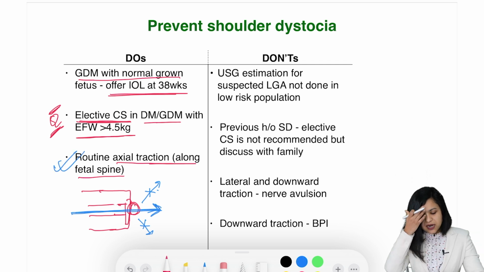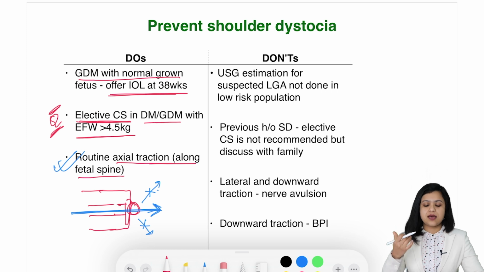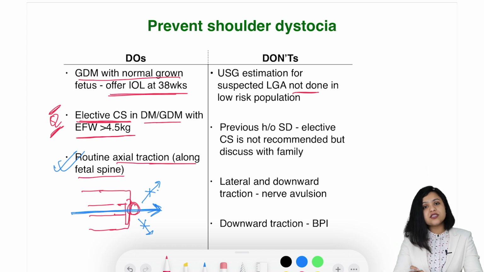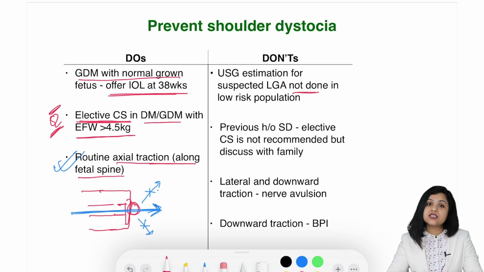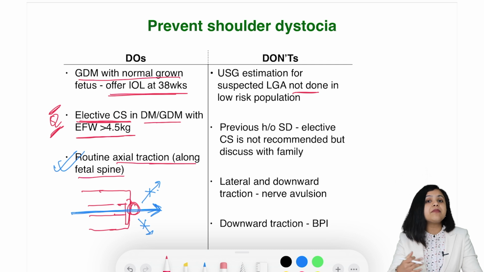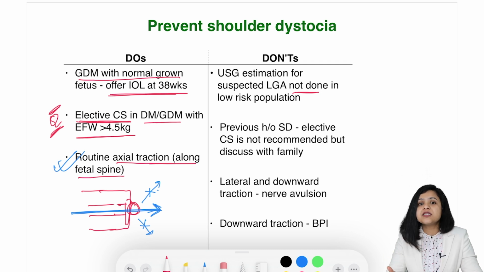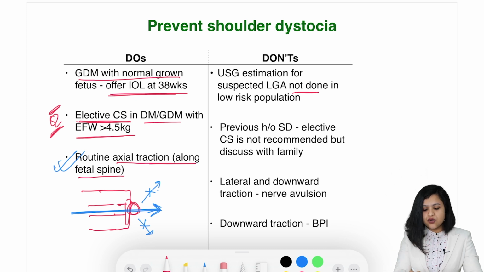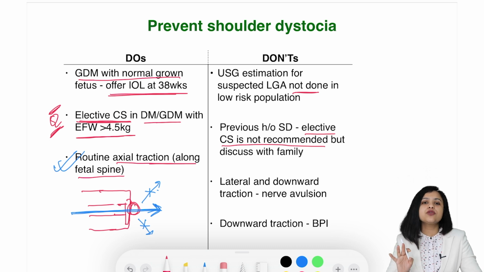What should not be done? Ultrasound estimation for suspected LGA, large for gestational age baby, is not done. You will not check with repeated ultrasounds to see if macrosomia is developing. Previous history of shoulder dystocia: you know that previous history of shoulder dystocia is associated with 10 times risk of shoulder dystocia in a subsequent pregnancy. So does that mean you offer cesarean section to every female who has had previous shoulder dystocia? No. You just counsel the patient. Routine elective section is not recommended, but definitely the case should be discussed with the family.